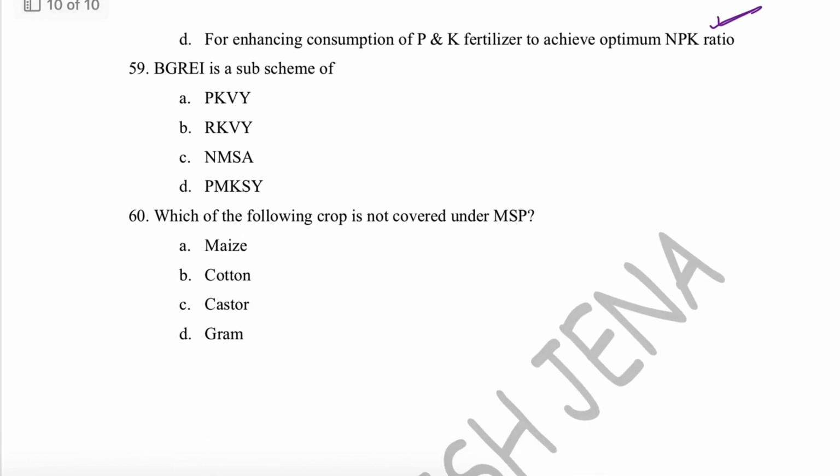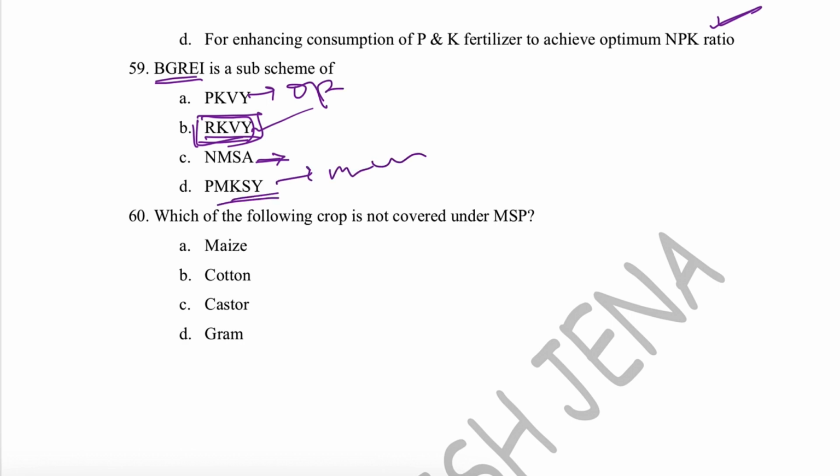Next question is, BGREI, that is Bringing Green Revolution to Eastern India. It is a sub scheme of RKVY, Rashtriya Krishi Vikas Yojana. And you know, NMSA, National Mission on Sustainable Agriculture; PKVY, Paramparagat Krishi Vikas Yojana, that is for organic farming; then PMKSY for micro irrigation, that is Prime Minister Krishi Sinchayee Yojana.